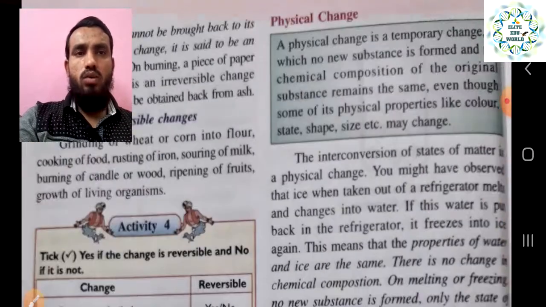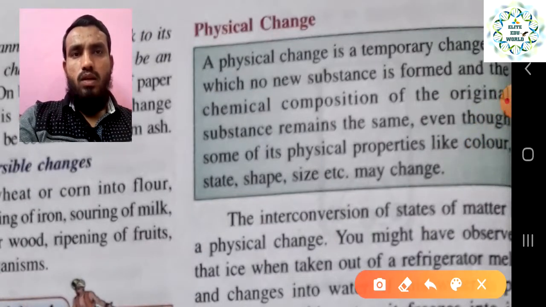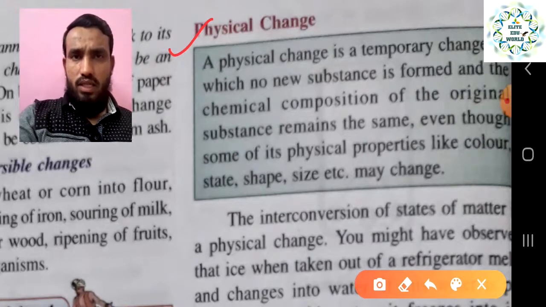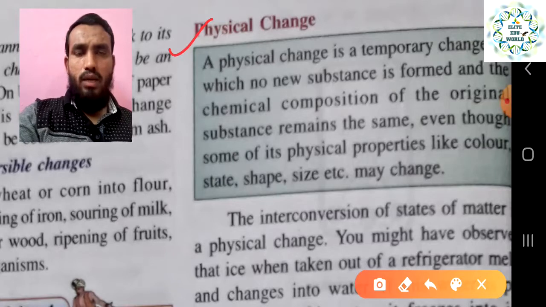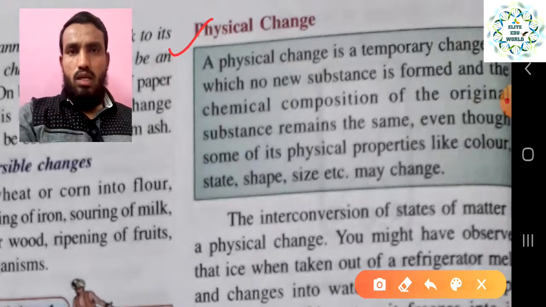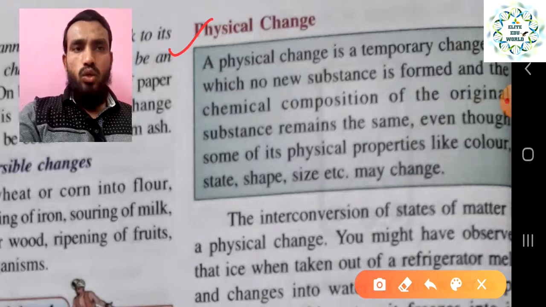So let's see how it happens. Let's start with the physical change first of all. So what actually is a physical change? A physical change is a temporary change, right? It is not a permanent change, and it can be reversible also. A physical change can be reversible, it is a temporary change, and in it no new substance is formed, right?